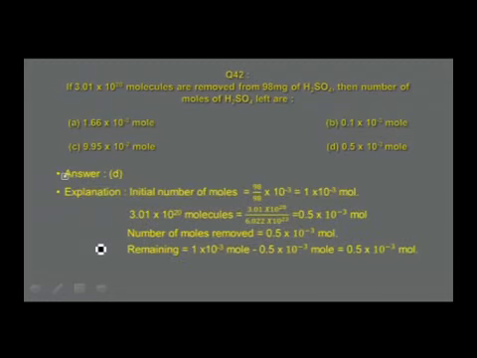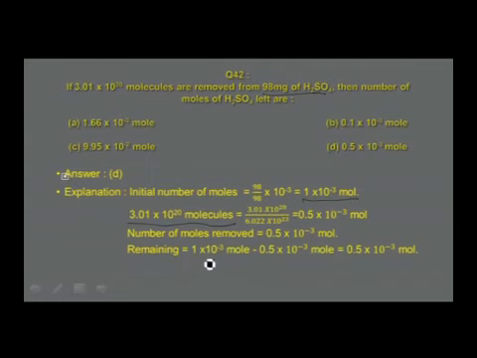Using that formula, see, this is how I have worked out. For 98 milligrams of sulfuric acid, how many moles you get? 98 milligrams, converted that into grams, it is found to be 98 into 10 power minus 3 by molar mass, that is 98, which is equal to 1 into 10 power minus 3 moles. For 3.01 into 10 power 20 molecules is equal to 3.01 into 10 power 20 divided by 6.022 into 10 power 23. That is equal to 0.5 into 10 power minus 3 mole. Therefore, number of moles removed is found to be 0.5 into 10 power minus 3.